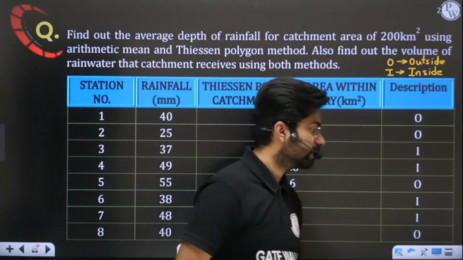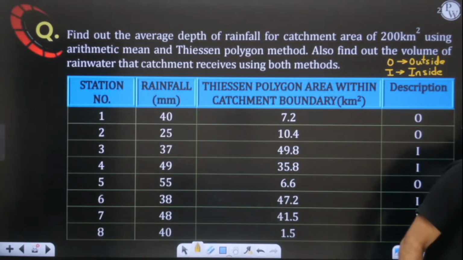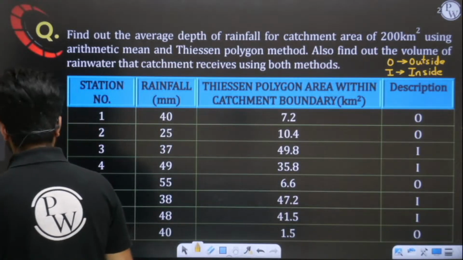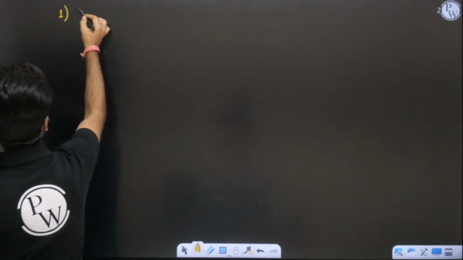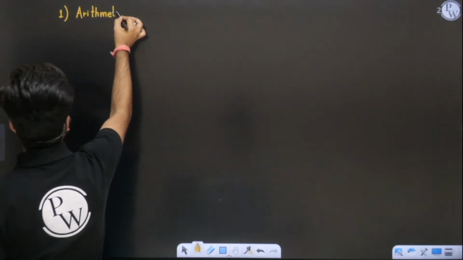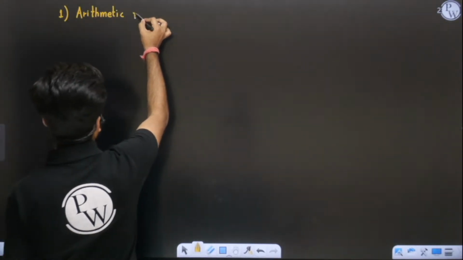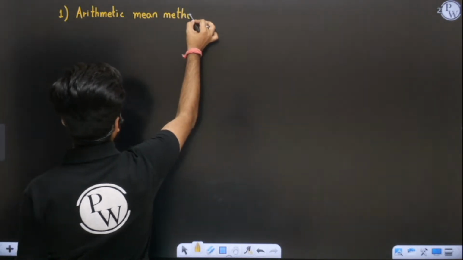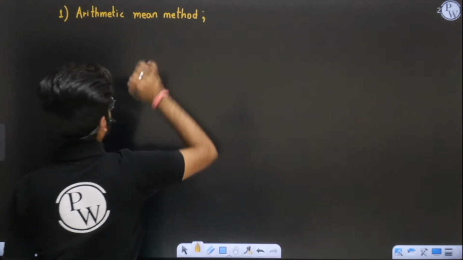Okay, can you solve it with the help of arithmetic mean first and then your Thiessen polygon method? So first we are going to solve it using the arithmetic mean method. Everyone try to use your calculators and tell me the answer to the first one.